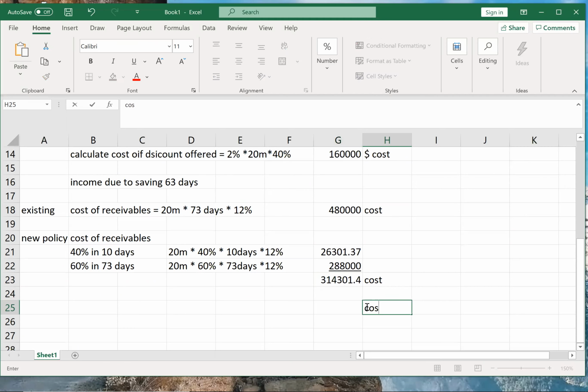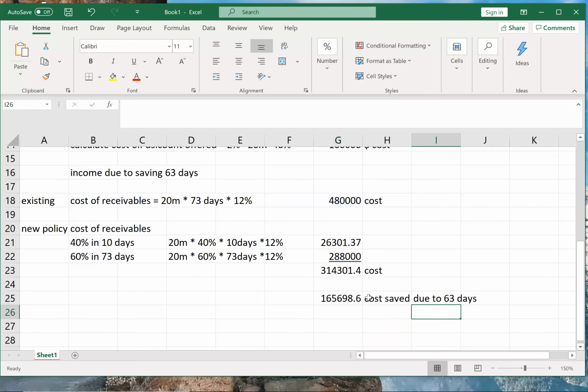Therefore, cost saved will be $480,000 minus 314,301. So cost saved due to 63 days. Understood this?